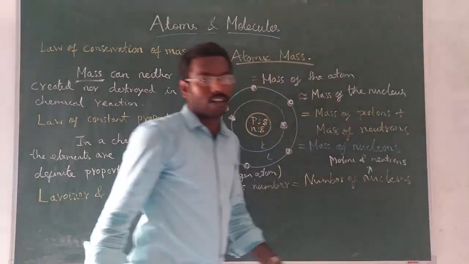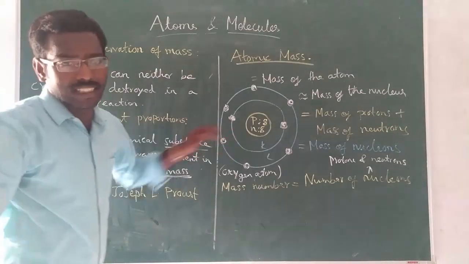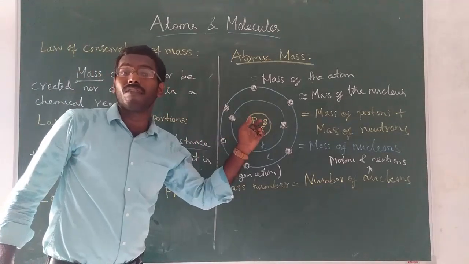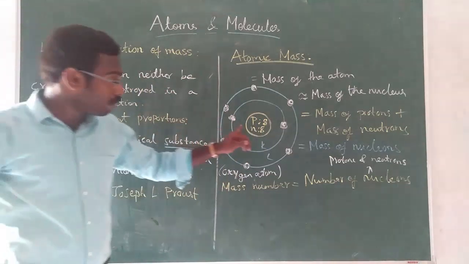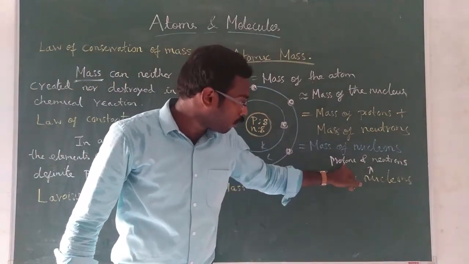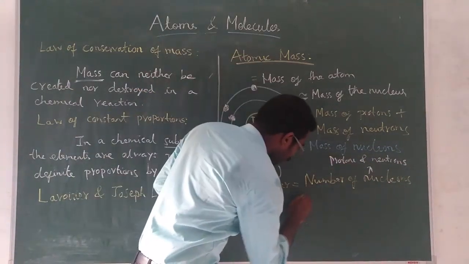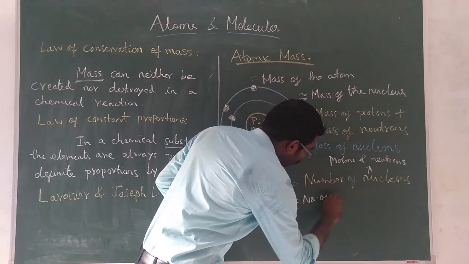Yes. Okay, so now let us take a look at oxygen. What is the mass number of oxygen? Mass number of oxygen is equal to the number of nucleons, that is the number of protons plus the number of neutrons.